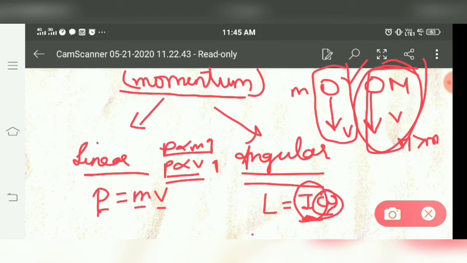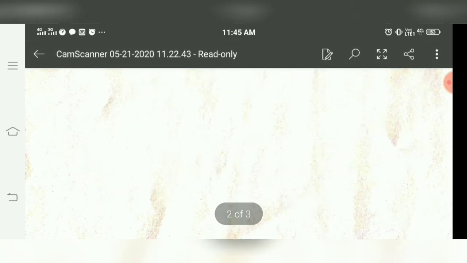Just like mass, this I is moment of inertia, meaning the mass of a body when it's in circular motion. So right now you can take this quantity like this.